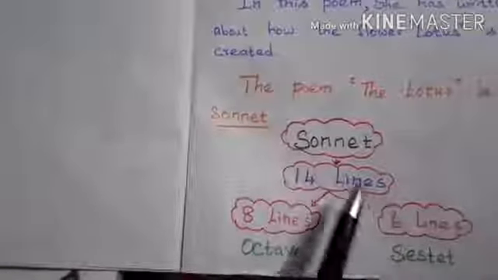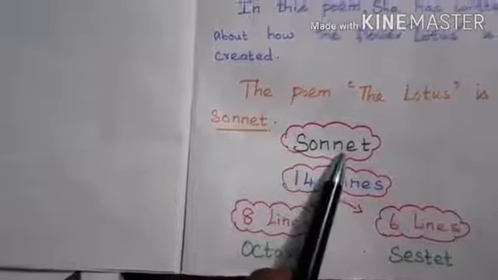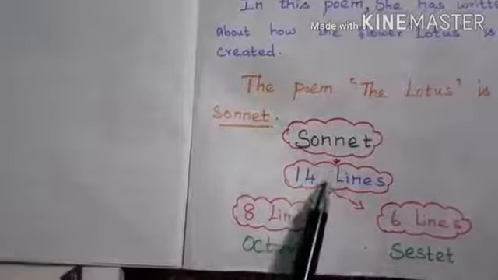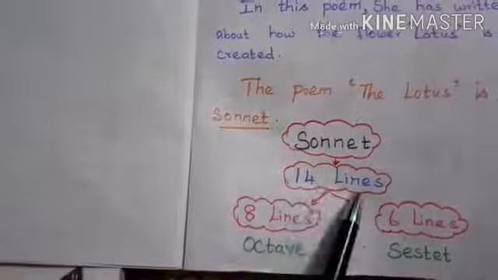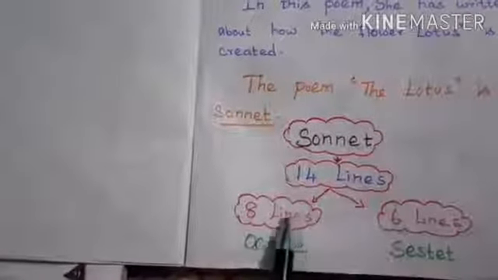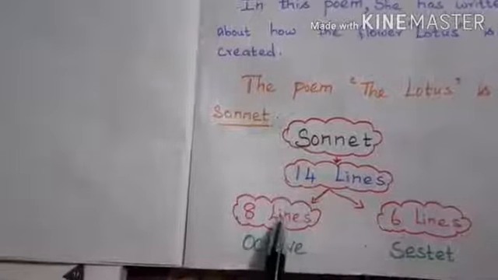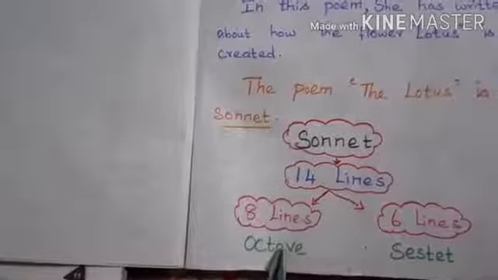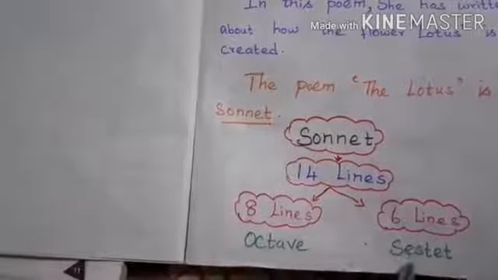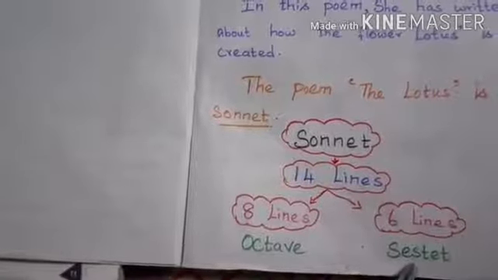Have you understood the meaning of sonnet? What is the meaning of sonnet? Sonnet means a poem of 14 lines. It will be divided into two, 8 lines and 6 lines. The 8 lines we call the octave. We have a separate name for that. So, 8 lines octave, 6 lines sestet.